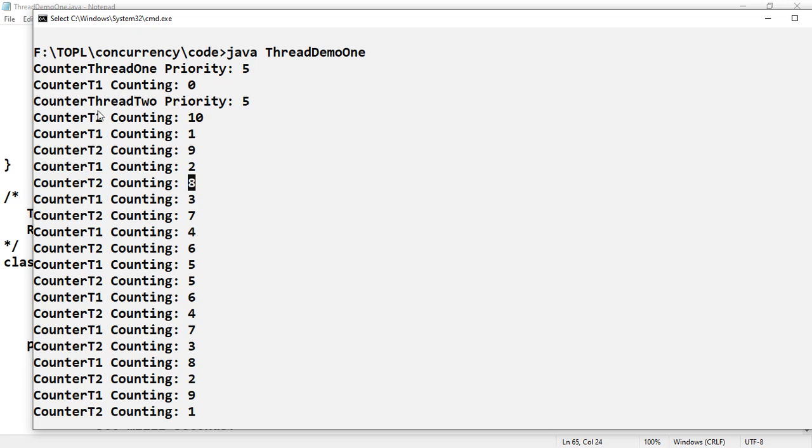So T1, T2, T1, T2, like that in a proper way. T1 slept for 500 milliseconds, then in that time T2 was executed. T2 slept for 500 milliseconds, then within that time T1 was invoked. This is how, in a zigzag manner, because of equal sleeping times, we got this output.